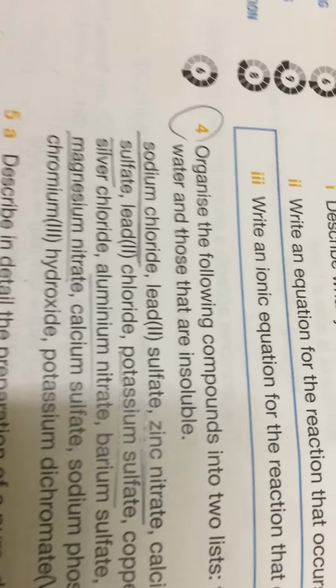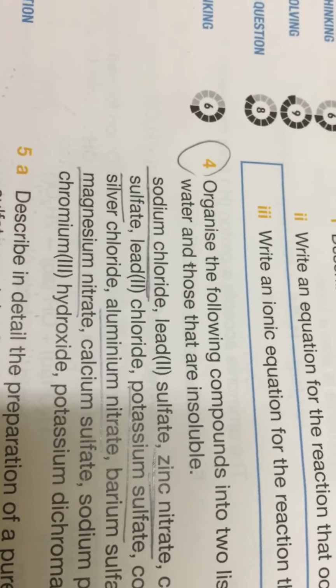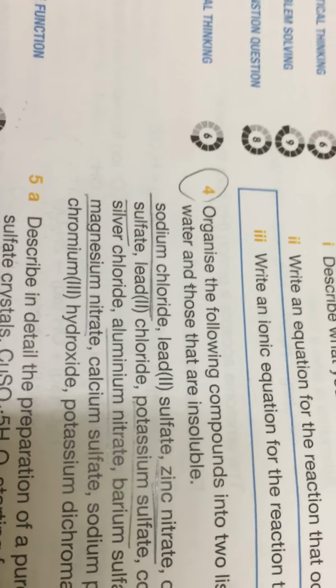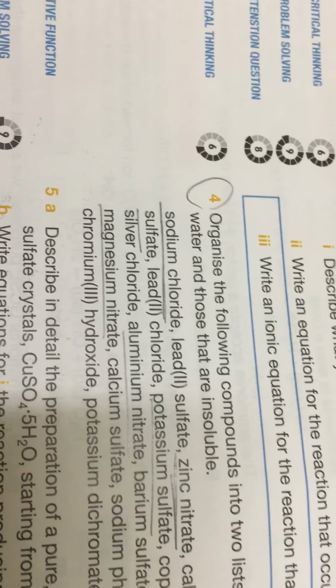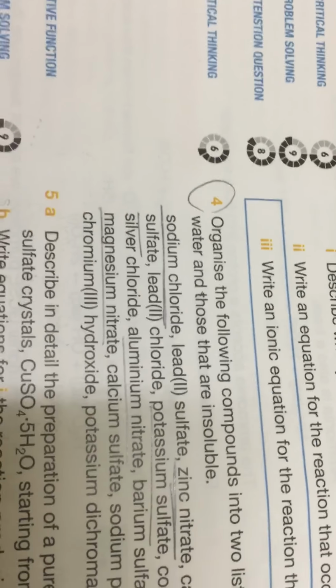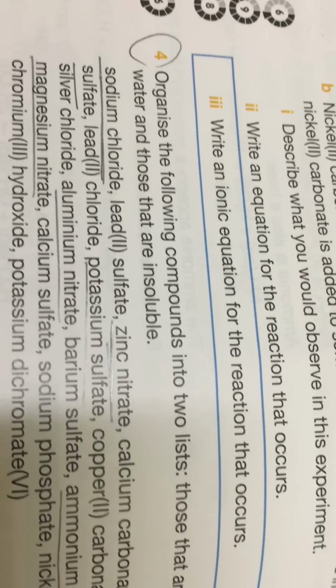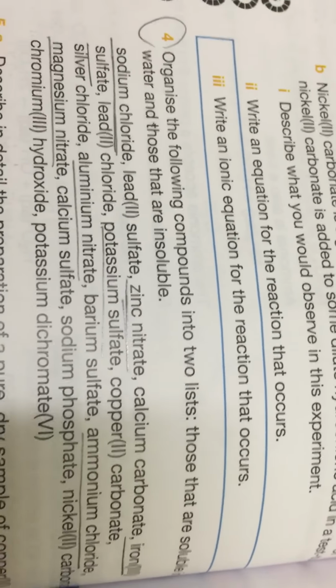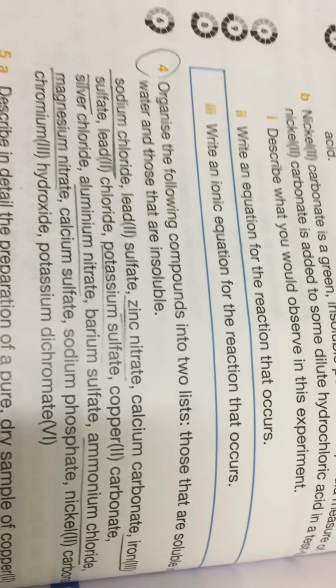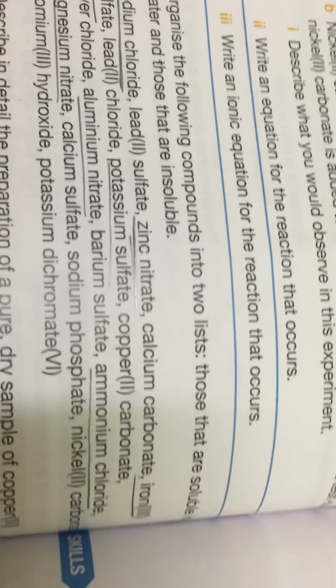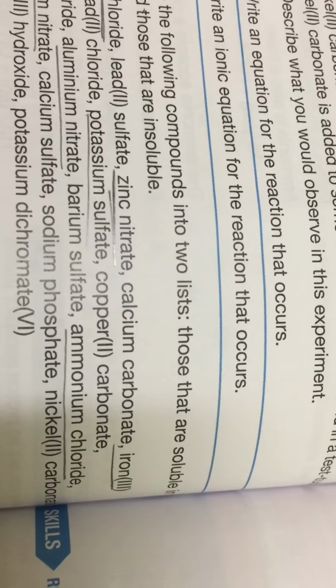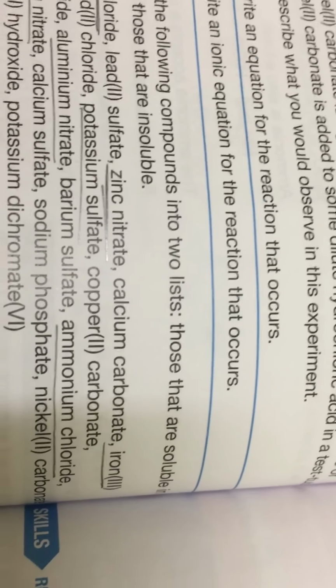What about sodium chloride? Sodium chloride is soluble. Why? Because we have sodium. We said sodium, potassium, ammonium, soluble. Okay, and here we have lead sulfate. Lead sulfate is insoluble. Zinc nitrate. Nitrate is soluble because we said all nitrates are soluble. Calcium carbonate. Carbonates are insoluble except sodium, potassium, ammonium carbonate.